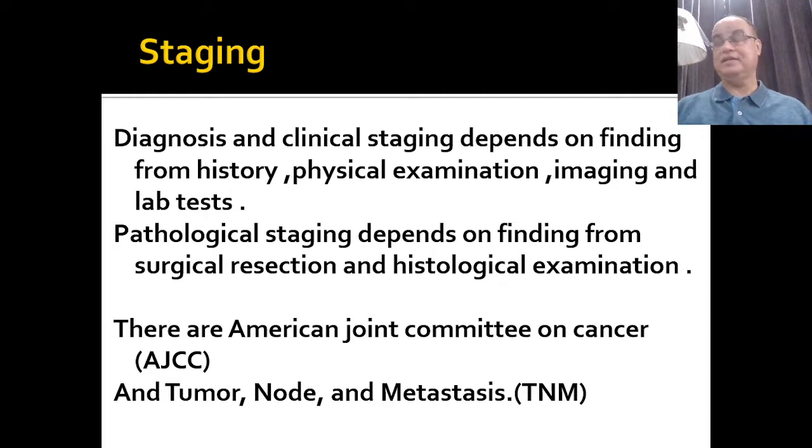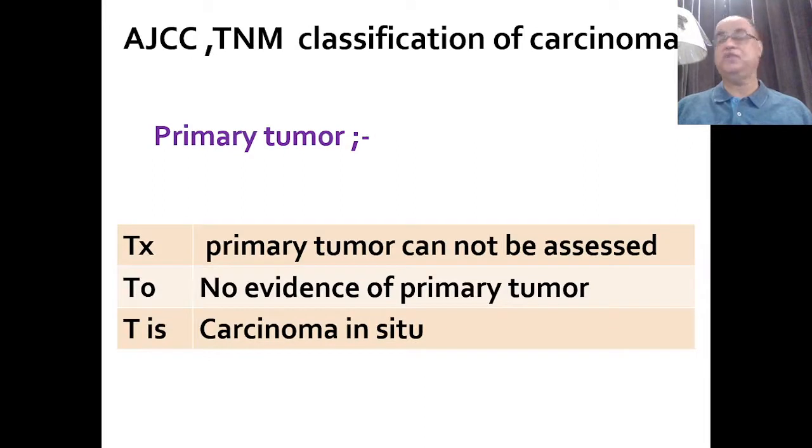So diagnosis and clinical staging depend upon the findings on history, clinical examination, radiological imaging, and lab tests. While pathological staging will depend upon the findings from the surgical resection and its histological examination, that is, whether it is well differentiated, moderately differentiated, or poorly differentiated squamous cell carcinoma. The American Joint Committee on Cancer has devised a TNM classification in which T stands for primary tumor, N is for lymph node metastasis, and M is for distant metastasis, and all this helps us in staging of the disease.